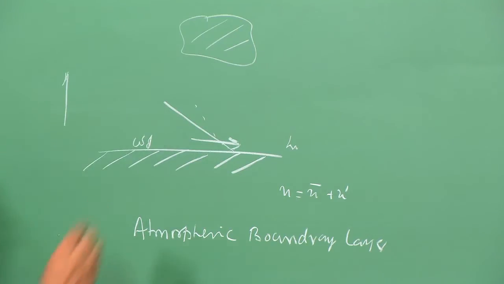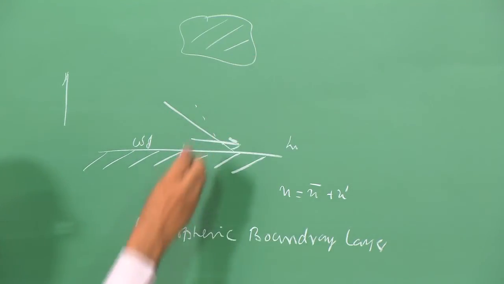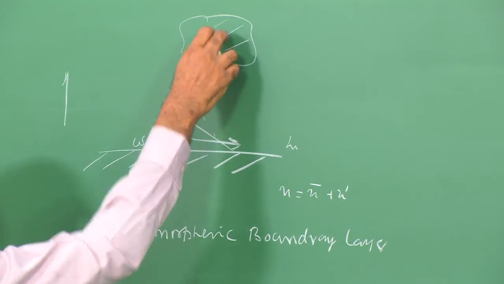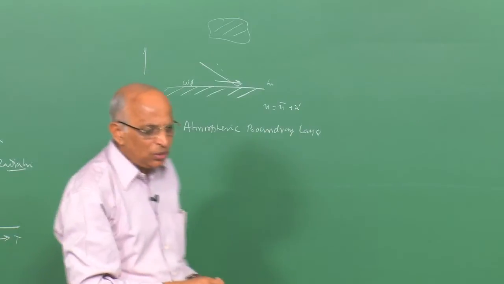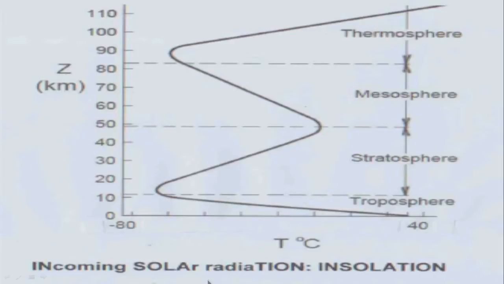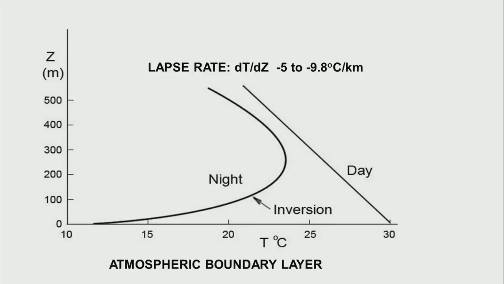therefore let us take a look at the effect of not only the incoming solar radiation, but also the cloud cover and the wind effects. To be able to put that, in this slide, I also talk in terms of the incoming solar radiation, that is IN, SOLA, TION, and incoming solar radiation in atmospheric dispersion is spoken of as insolation. Insolation means incoming solar radiation. Having said that, let's take a look at how this temperature distributes.